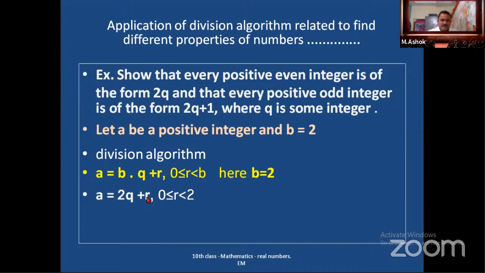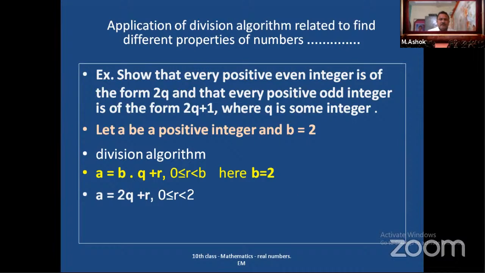And the remainder, this r value should be less than 2 and greater than or equal to 0. Means if you divide a number with 2, what are the possible remainders? 0 or 1. If you divide a number with 5, then what are the possible remainders?